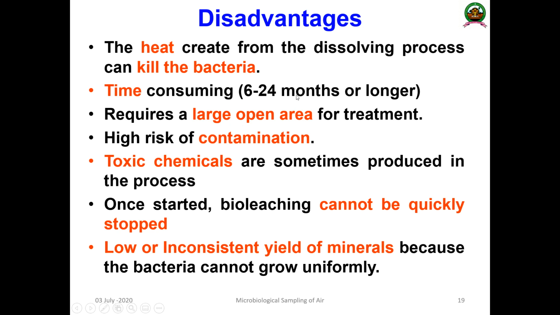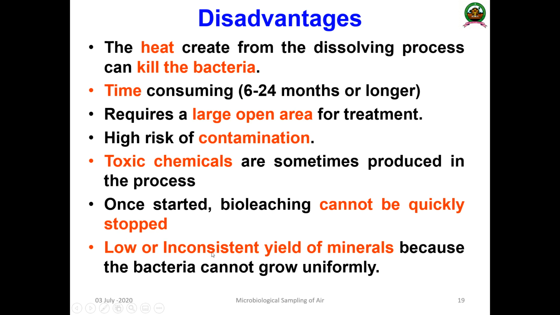Then it requires a large open area for treatment, that is, land requirement. In the initial figure which I showed, they used acres of land to construct the process. Then there is a high risk of contamination. The contamination is very high. Then there are chances of liberation of toxic chemicals sometimes produced in this process. And once this process is started, it cannot be quickly stopped.